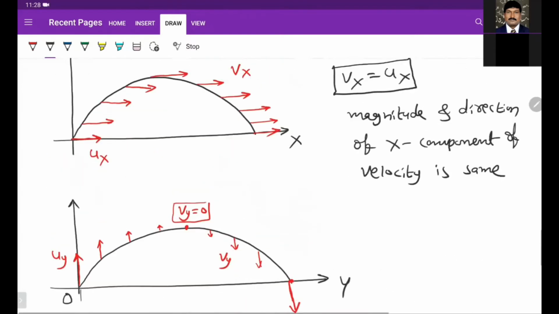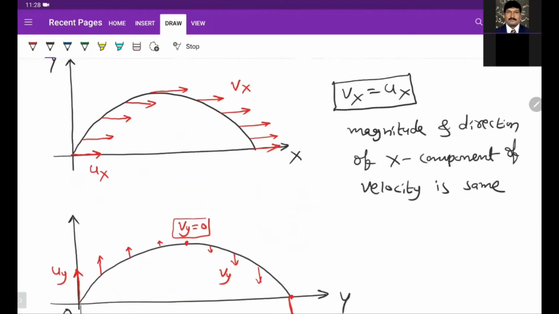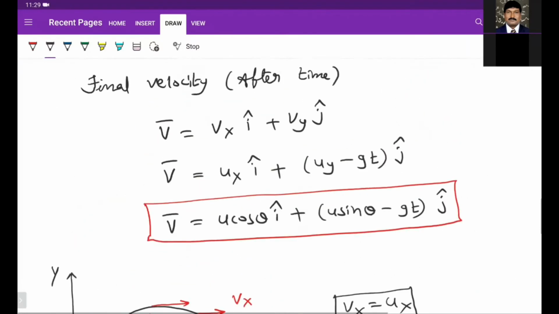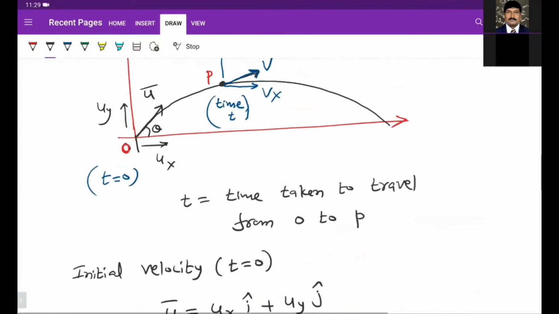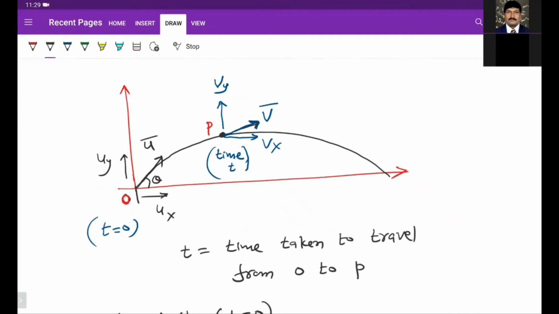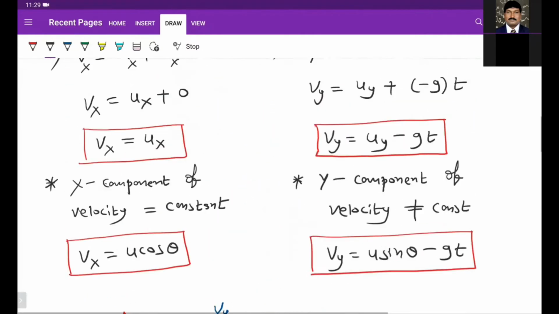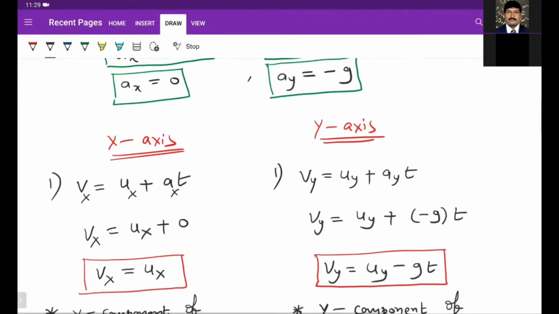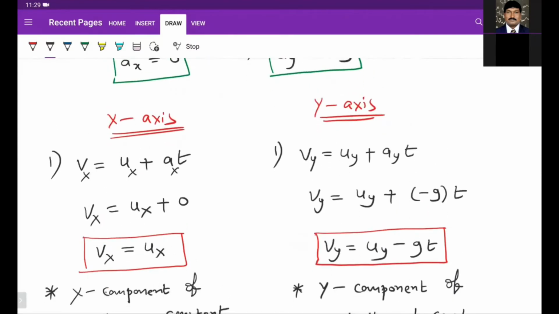So this is the variation of x component velocity and y component velocity. From this, we noticed the x component velocity remains the same, but the y component velocity changes. So we used the first kinematic equation along the x-axis and along the y-axis.